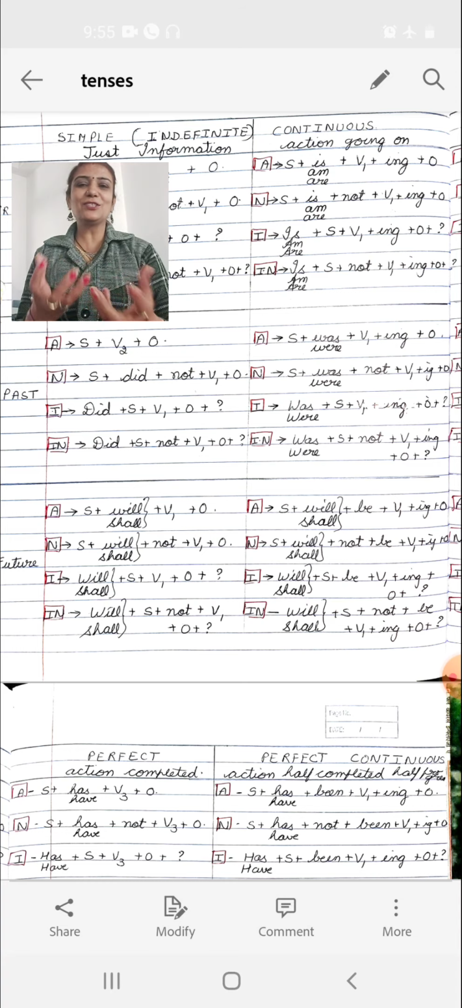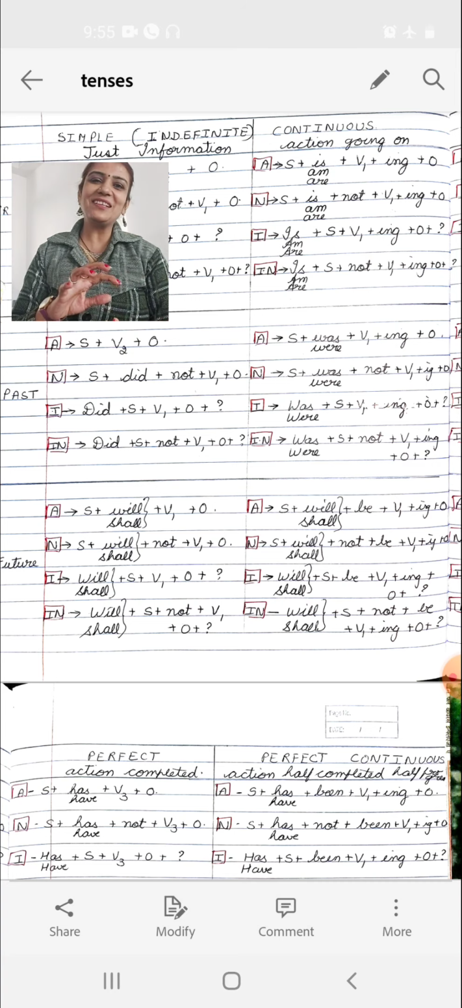Then if somebody says, were you making noise? If it is affirmative, we'll say yes, I was making noise. If it's negative, I'll say I wasn't making noise. This is how we answer the questions. Then for the negative interrogative, the question would be was, were plus subject plus not. That is, was Ram not writing a letter? This is how interrogative sentence is written.